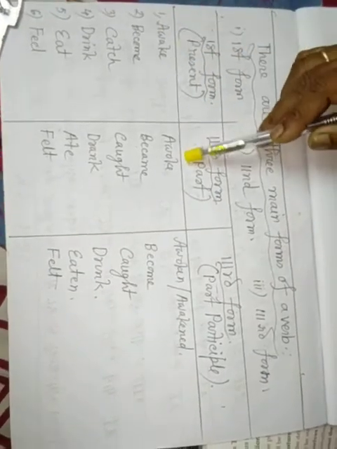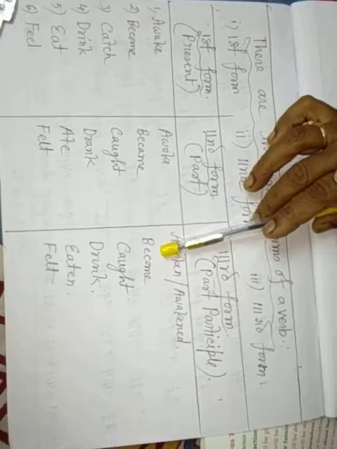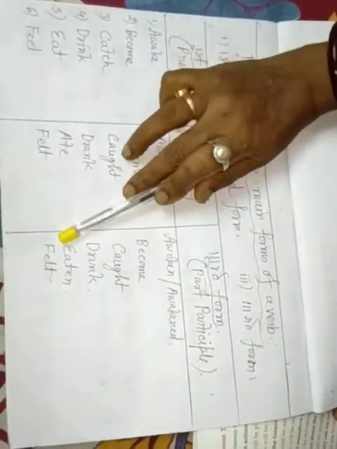There are three main forms of verbs. First form, second form, third form. First form is present, second form is past, third form is past participle. That is, the verb awake, awoke, awaken or awakened. Become, became, become. Catch, caught, caught. Drink, drank, drunk. Eat, ate, eaten. Feel, felt, felt. Okay.